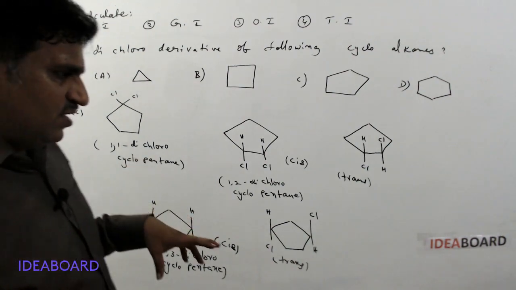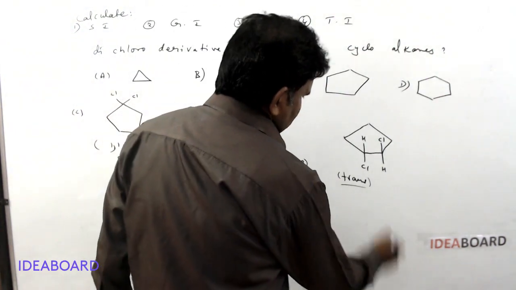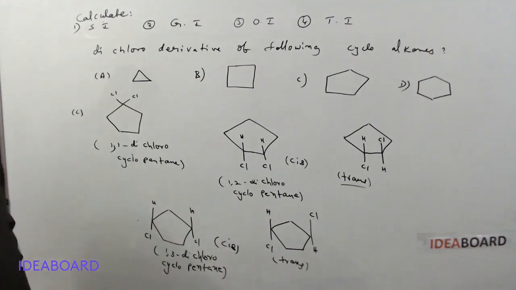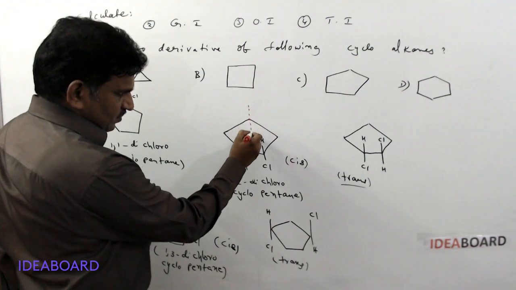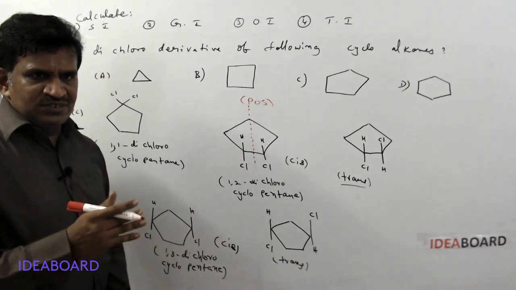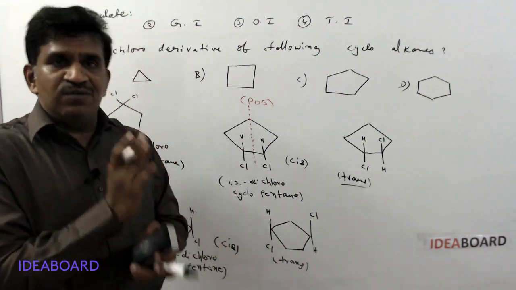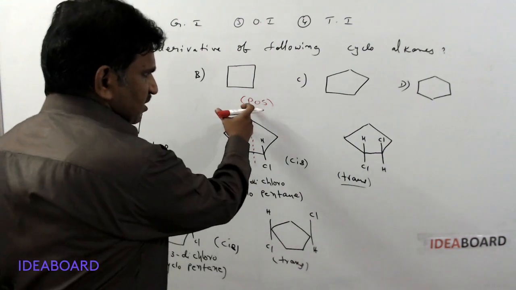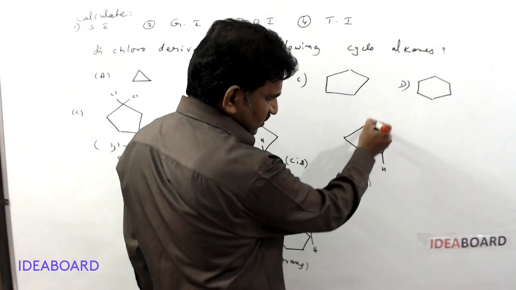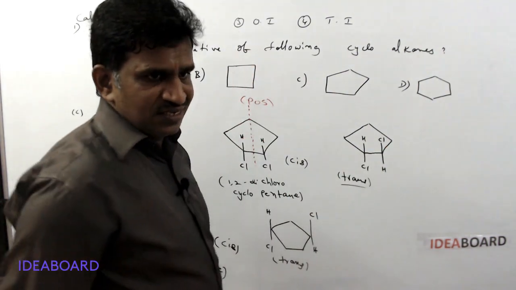Now, is optical isomerism possible or not? In a dihalo-substituted or di-substituted cycloalkane, optical isomerism is possible for a trans isomer, not for cis, because cis contains a plane of symmetry. Plane of symmetry means a plane which divides the molecule into two equal halves. If the plane of symmetry is present, it is optically inactive. But here, if you divide this into two halves, this chlorine is down, this chlorine is up, we can't get a plane of symmetry here.